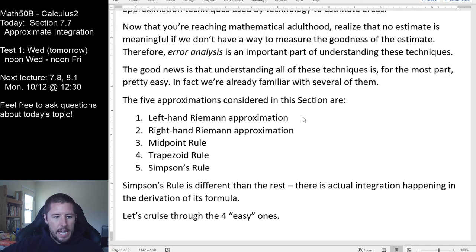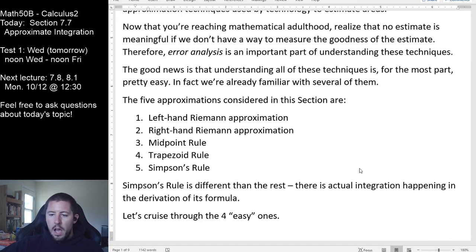It's the one that's going to take us a little bit of effort to figure out what's going on. There is actually calculus that happens associated with the derivation for Simpson's rule, whereas there's no calculus that happens in 1 through 4 here. So it's a little bit more exciting, and it's better than the rest. And so we really want to understand Simpson's rule maybe more than the other ones here. And it's the one that sort of takes the most effort to understand, but I still don't think it's that